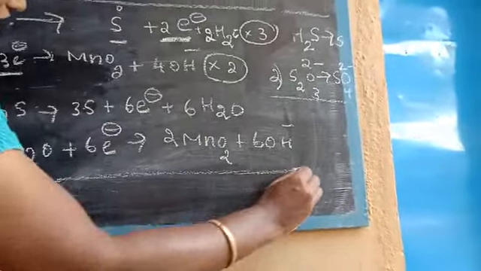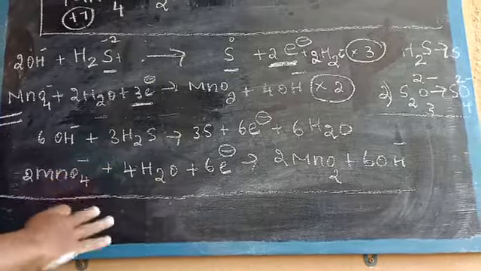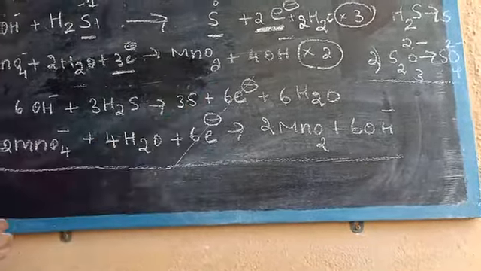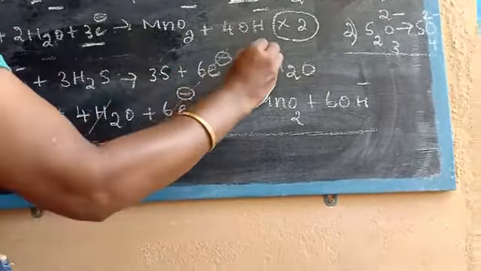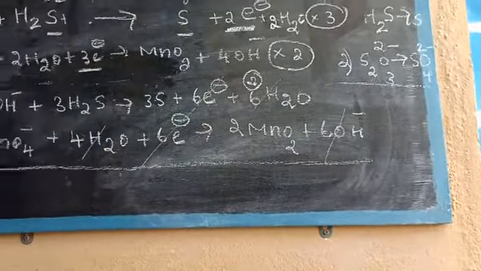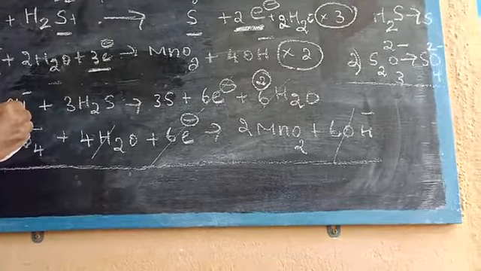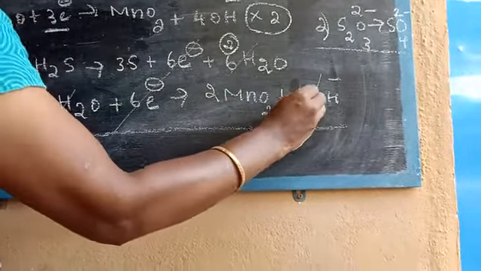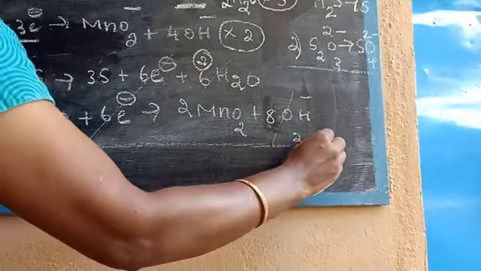Now we are going to write the net reaction. So now we want to see both, the common factors we want to strike out. Okay, so here 6 electron, 6 electron. Next here 6 water molecules, here 4. So remaining, that is 2 molecules of water. Next 6 OH minus, here 6 OH minus. Sorry, this one 4 2s are 8. So here 8 OH minus. Okay, so now remaining that is 2 OH minus.